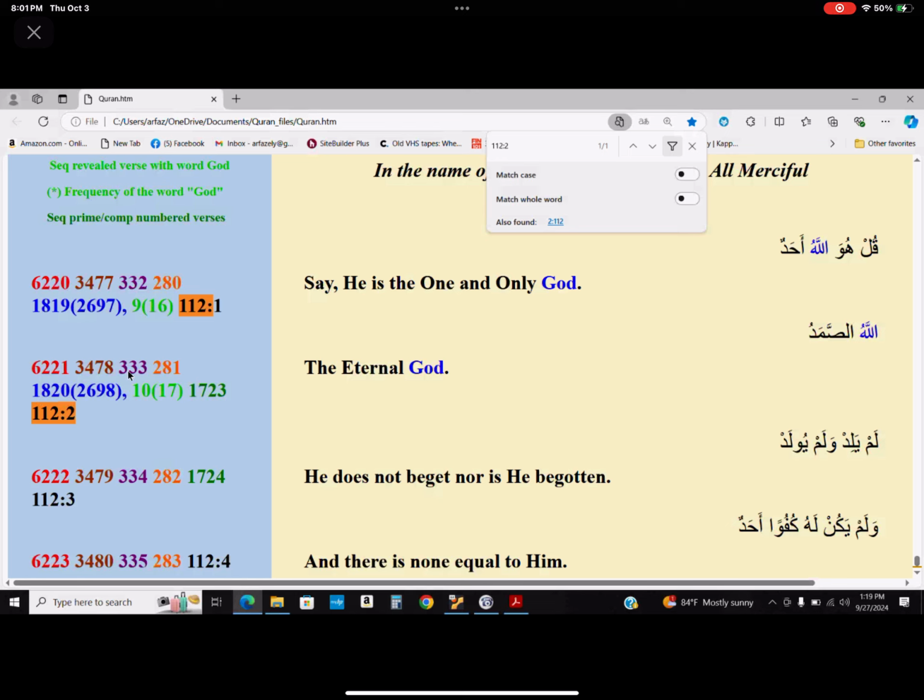As you see now, in the order of revelation, this is the 333rd revelation. So 333 in base 19 is equal to 1143 in base 10, and 1143 is 9 times 127. Isn't that amazing?